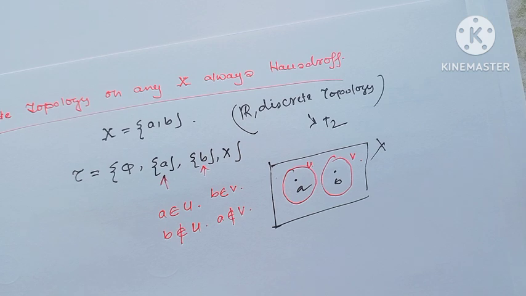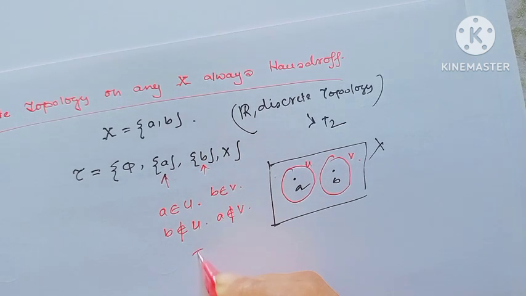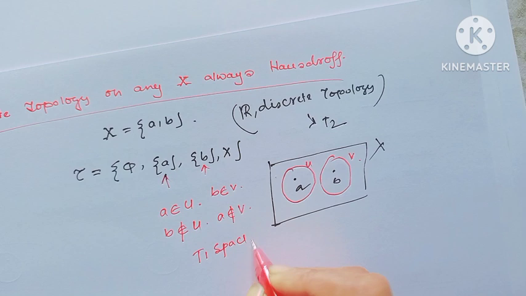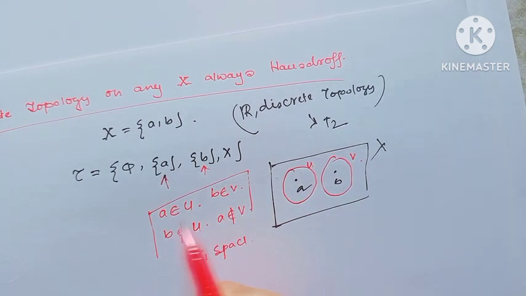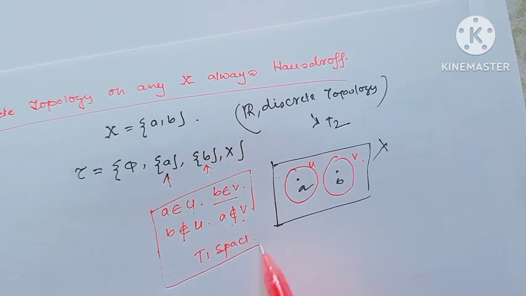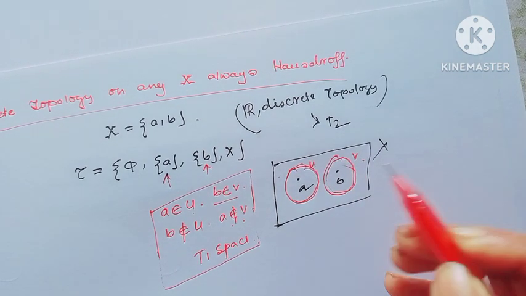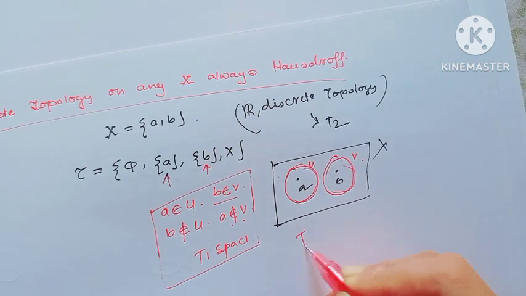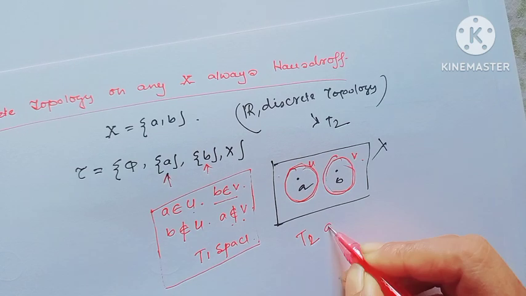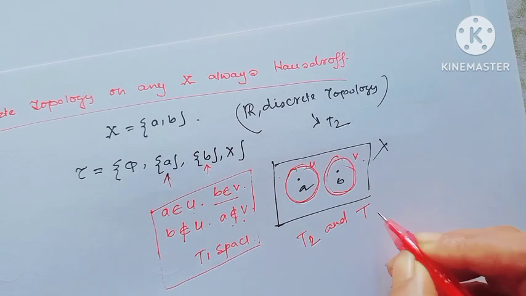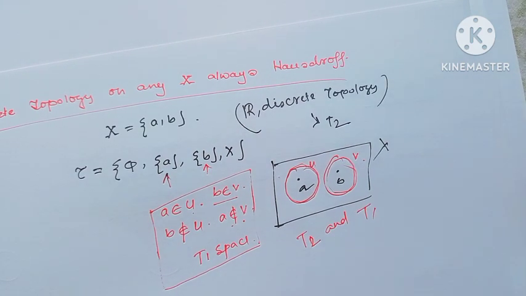So obviously, this is a T1 space for this condition, since A belongs to U but A does not belong to V, and B belongs to V but B does not belong to U. Also, these two open sets are disjoint. That means this is an example of both T1 and T2, and since it is T2, it is obviously T1 also. R with the discrete topology is always a Hausdorff space.